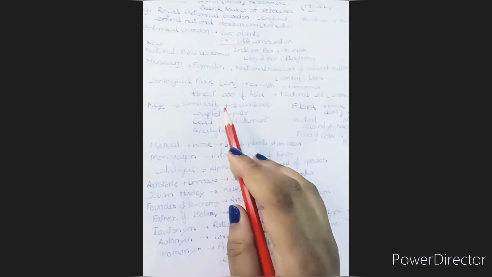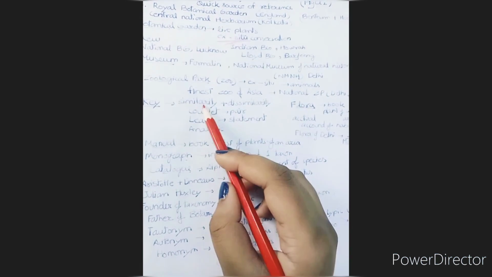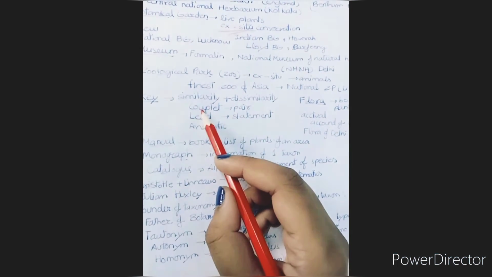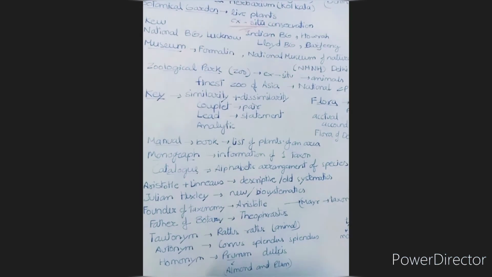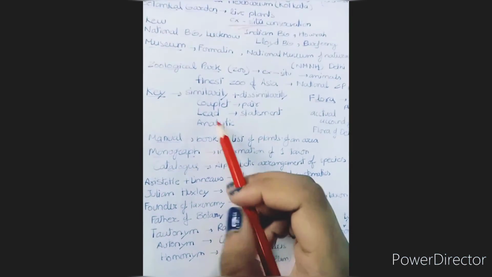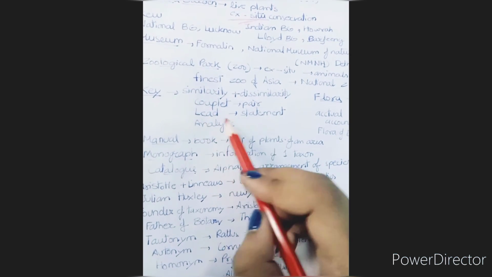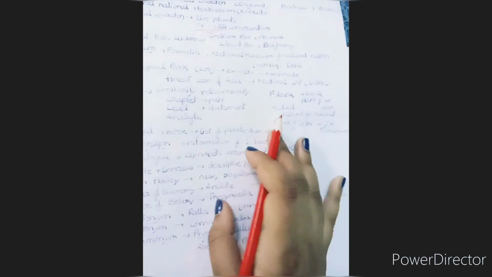Next is key. This is a very important thing. A key shows the similarity and dissimilarity among organisms. A key is actually an analytic thing, right? We cannot touch it. It is like an abstract thing, right? It includes a couplet, which means a pair, and the lead in a key means the statement, right?